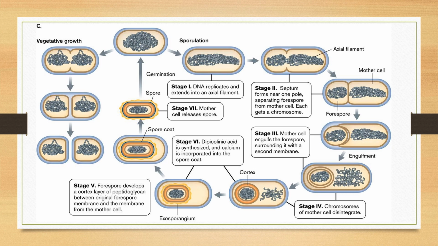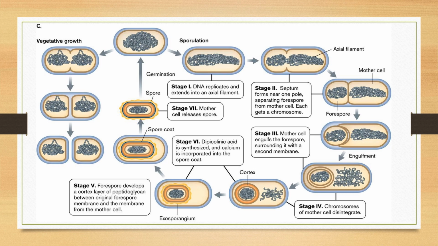Now coming to the stages of sporulation. There are different stages through which the vegetative cell has to pass to reach its final stage, that is the spore. During unfavorable conditions, vegetative cells convert into spores by the process known as sporulation. Sporulation can be divided into several stages. In Bacillus subtilis, the entire process of sporulation takes 8 hours to complete, from stage 0 to stage 7.